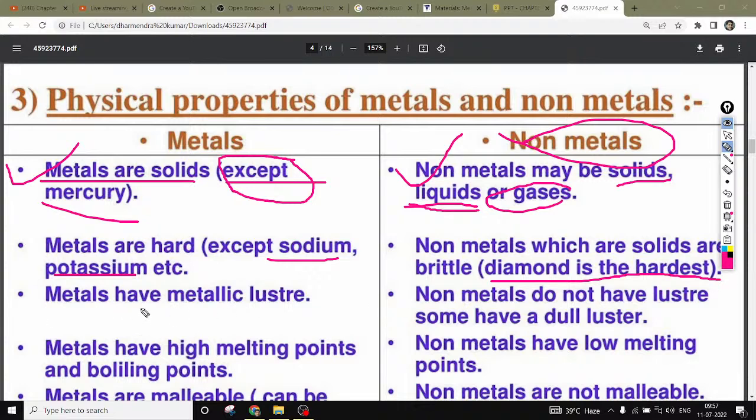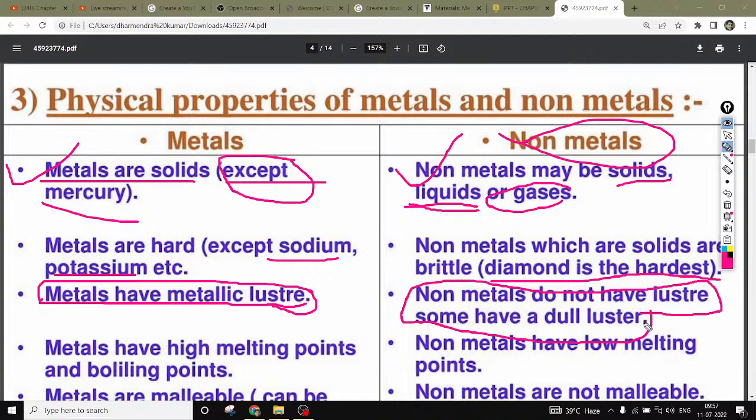And metals have metallic luster. All the metals have metallic luster, which means if we pass any light, they can reflect the light. So metals have luster. Non-metals don't have luster, but some non-metals have dull luster, which means they have very little luster in nature.